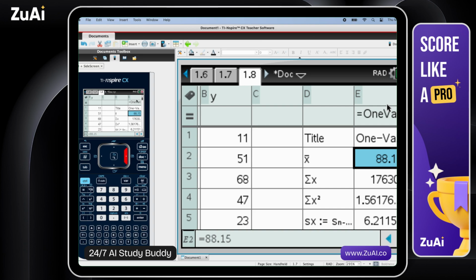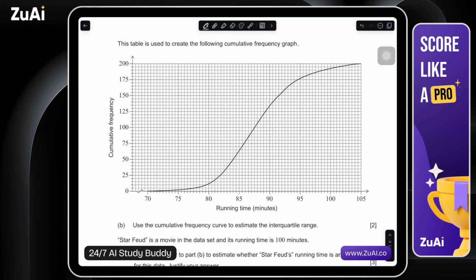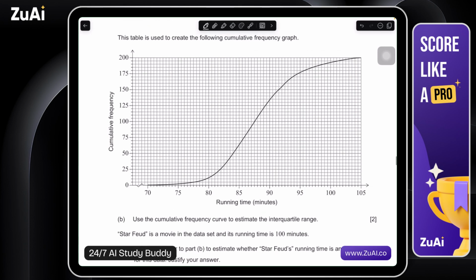Okay, let's go back to the document and go on. Alright, so we have this table is used to create the following cumulative frequency graph. Use the cumulative frequency curve to estimate the interquartile range.